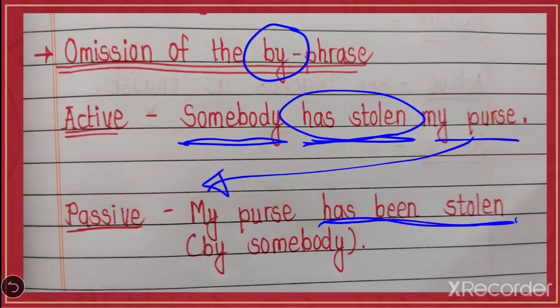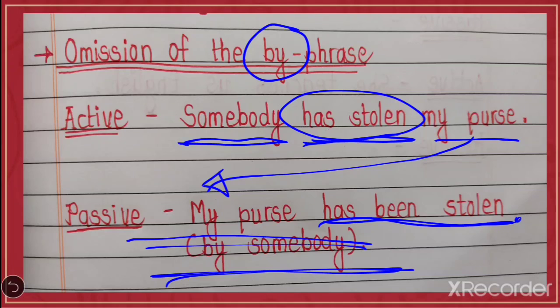It's okay if you put a full stop here, then also it's fine. My purse has been stolen. And if you want to write by somebody, then also it's correct. But if you want to omit by somebody, you don't want to write this, then also it's correct. My purse has been stolen. So okay students, if you do not write by somebody, then also your sentence is correct. And if you want to write by somebody, then also it's correct.